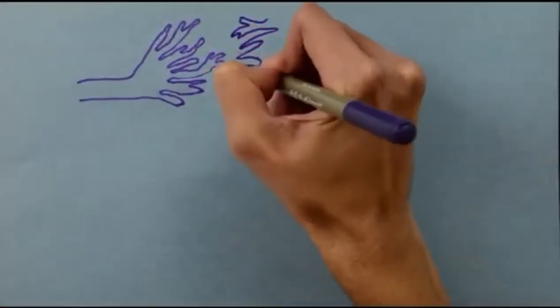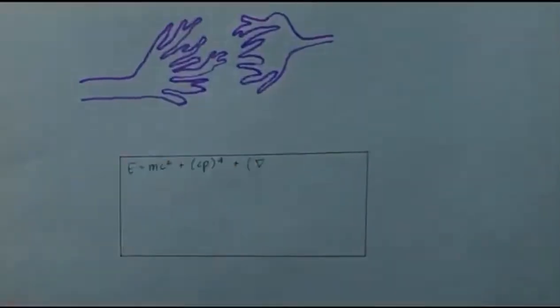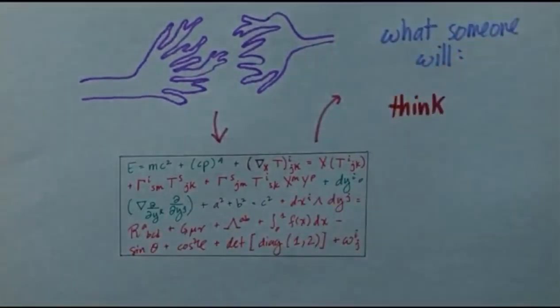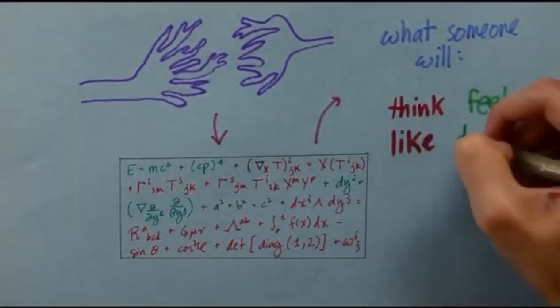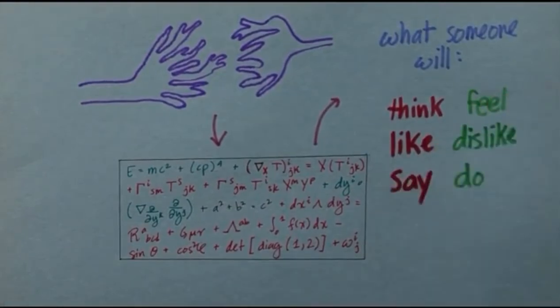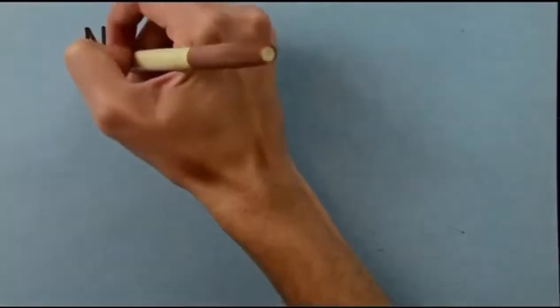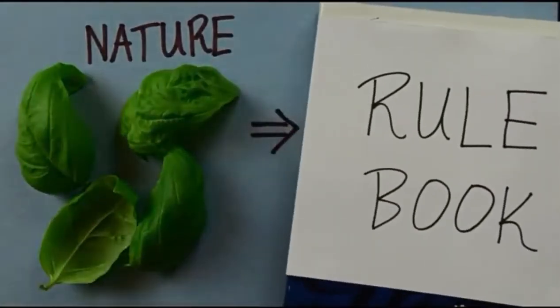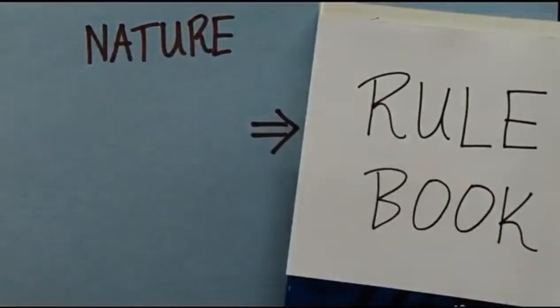A personality is just a bundle of neurons and synapses in our brains. Could we put these connections in a gigantic equation, which would determine exactly what someone will think and feel, like and dislike, say and do at any given moment? Solving Navier-Stokes amounts to doing this. There's something terrifying about that. About the fact that you can reduce nature to a clinical set of rules. But it goes beyond this.